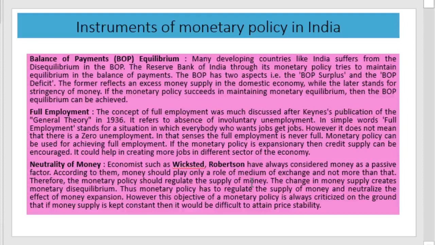The monetary policy should regulate the supply of money, because changes in money supply create monetary disequilibrium. Monetary policy has to regulate the supply of money and neutralize the effect of money expansion. But this objective is criticized on the ground that if money supply is kept constant, it would be difficult to attain price stability.